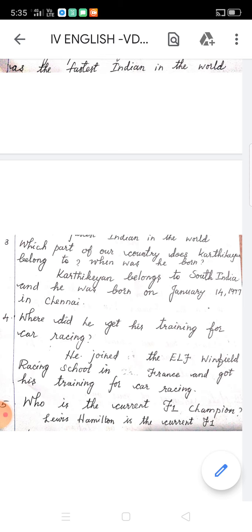And he was born on January 14, 1977 in Chennai. Which part of the country does Karthikeyan belong to and when was he born? Karthikeyan belongs to South India and he was born on January 14, 1977 in Chennai. Where did he get his training for car racing? Here, did is in past form. Training, T-R-A-I-N-I-N-G. Where did he get his training for car racing?